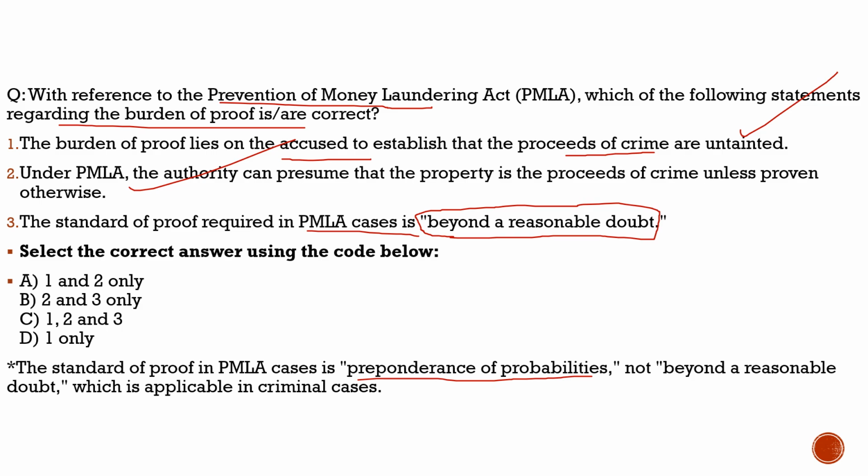What is the percentage that this person is guilty? For example, what is the probability that this person is guilty? So if it stands beyond 50%, then the bail won't be given. So it is something related to that. It is not beyond a reasonable doubt. So with respect to this question, statement 3 is totally incorrect. So with respect to this question, the correct statements are option 1 and 2 only.